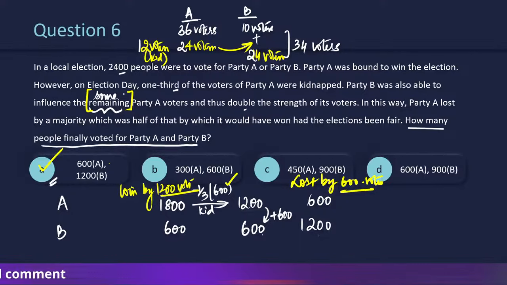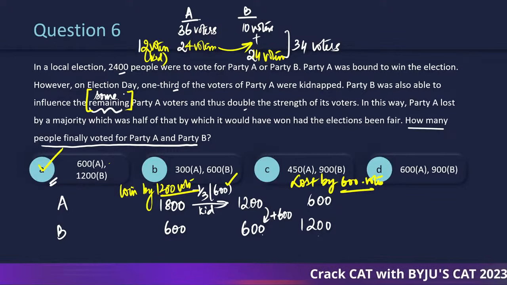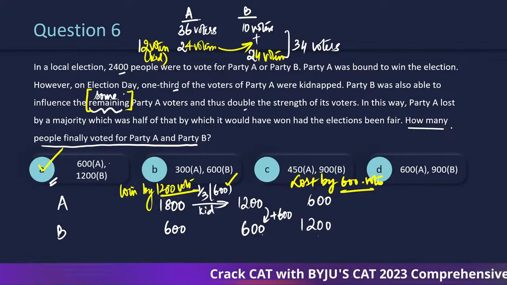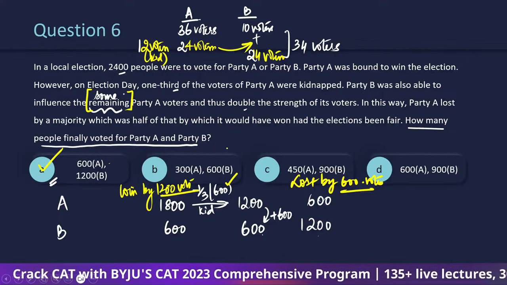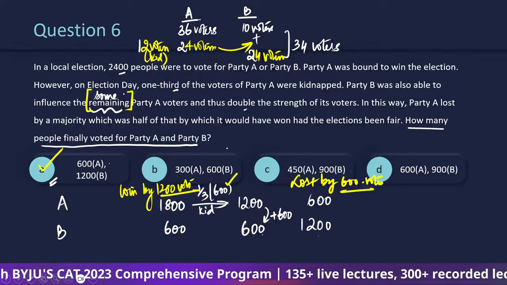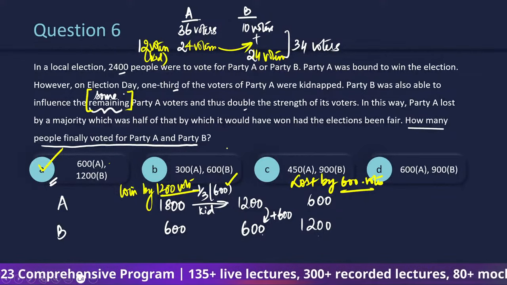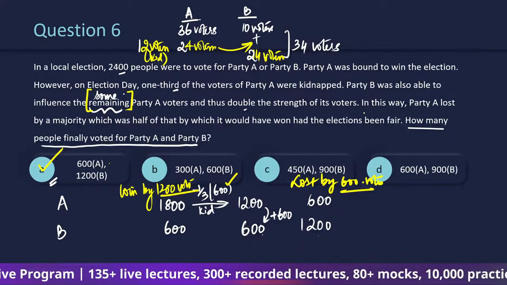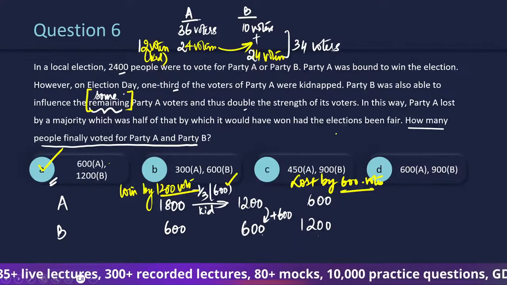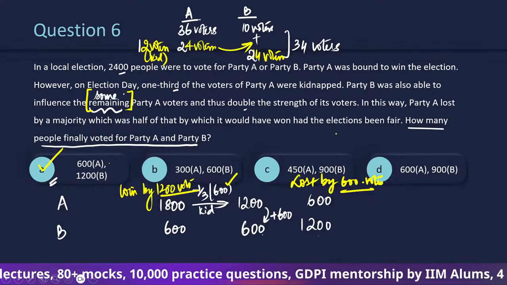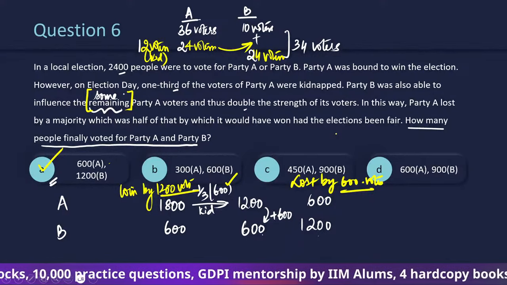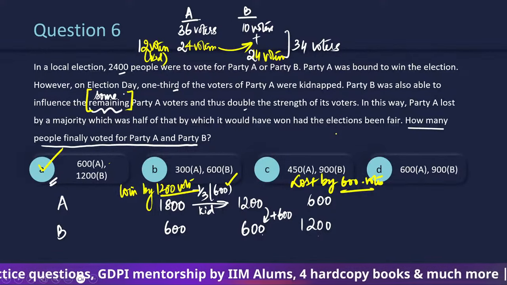Okay, Sumant, but do not want to use the equations, right? 1/3 was kidnapped or not part of the question anymore. Nahi, Saket. The part they have asked is how many people finally voted. Finally voted मतलब जो kidnap, अब भाई kidnap हो गए, release नहीं हुए ना. They've never mentioned that they came back for voting. Just like when party B was able to influence some of party A voters, तो वो party B में count हो रहे हैं. So as they have mentioned, we are going to assume that part. मतलब random assumption नहीं है. That's exactly what we are going to understand.